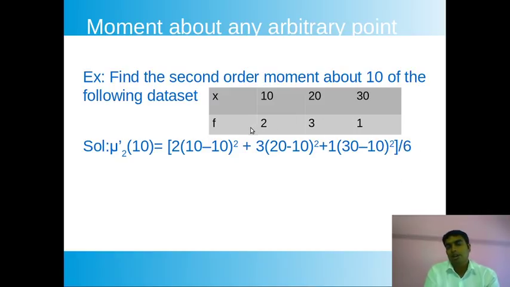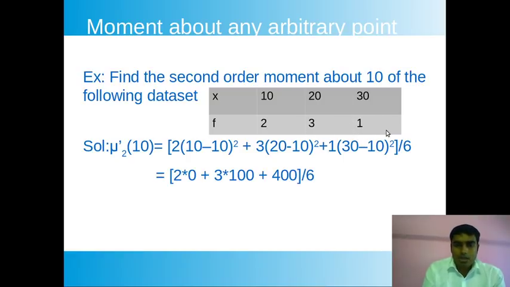You can find the total number of points by summing the frequencies: 2 plus 3 plus 1, that is 6. Simplifying, 2 times 0, then 3 into 10 square, 100, plus 1 into 20 square, that is 400, by 6. So that is 700 by 6, the second order moment about 10 of this data set.